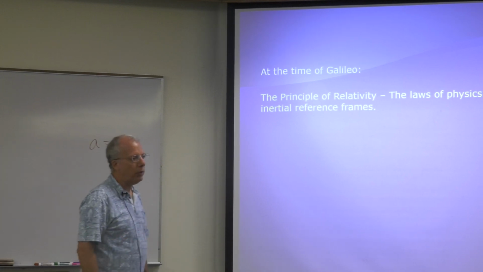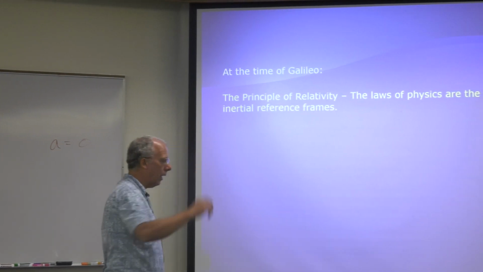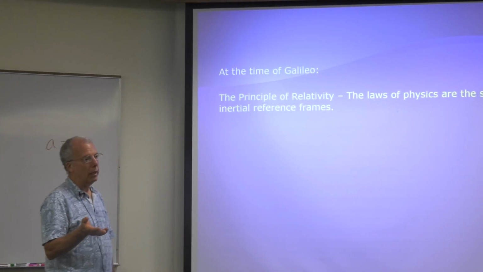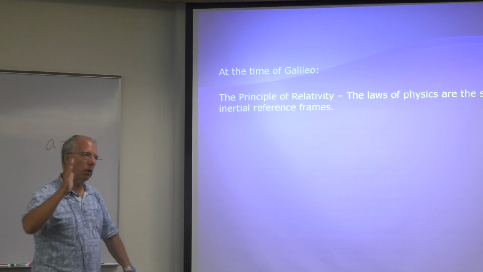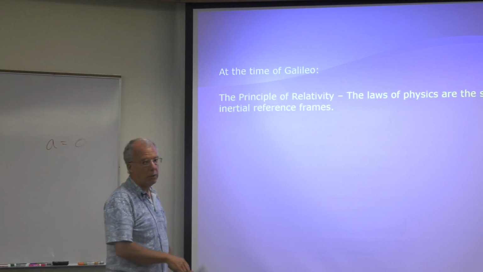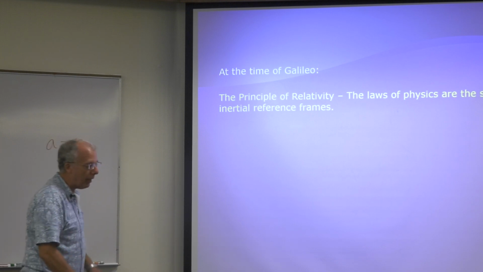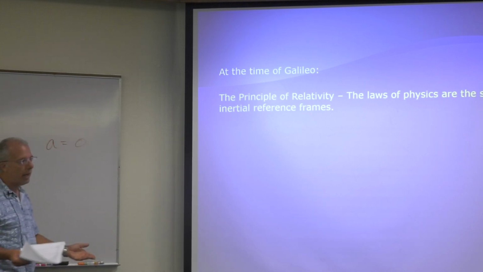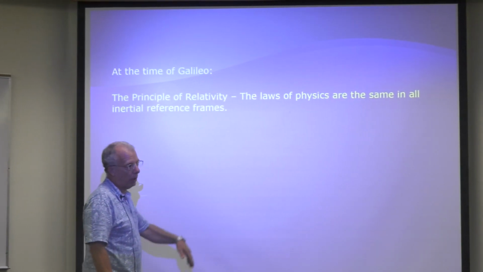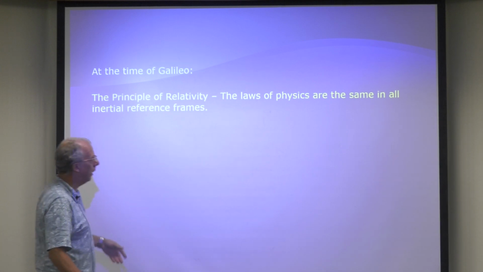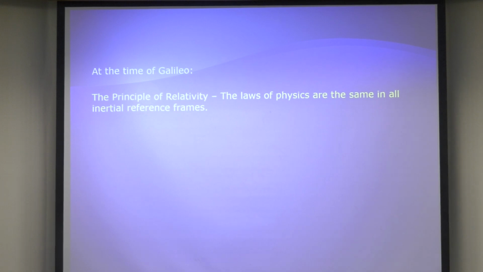It just means, like if you did an experiment in this room, throw a ball, it's going to go in a parabola and all that good stuff. Or let's say you're in a moving train. As long as the train is not accelerating, you throw a ball and it still undergoes parabolic motion. Everything is the same. You could do an experiment here, you can do an experiment in a moving train, moving jet. I don't care. As long as you have this, you get the same results. Well, no kidding, right? You do an experiment in Russia, you do an experiment in LA, you get the same results. No kidding. So everybody believes that. Everybody still believes it. And we talked about that in 105.